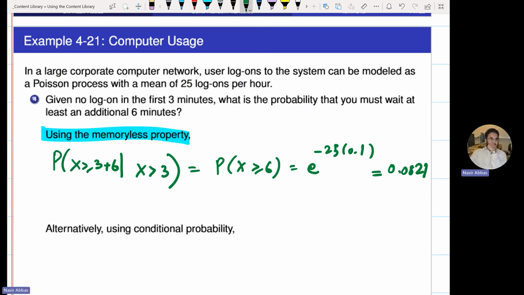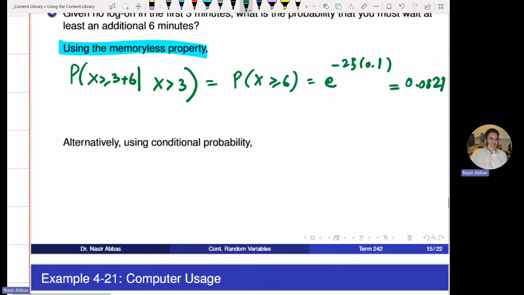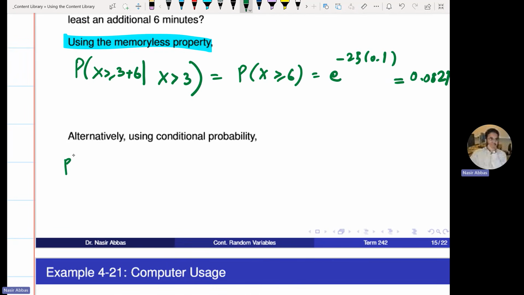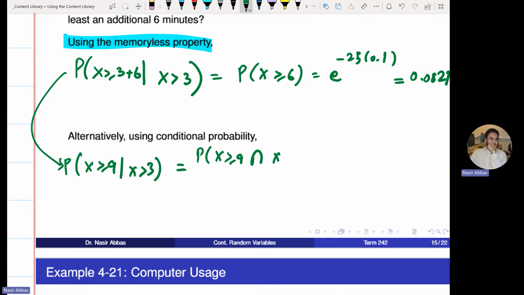Now, if you want to go through the definition of conditional probability, this probability will be X more than or equal to 9 given X more than 3. Apply the formula. Probability of A given B is what? Intersection divided by.